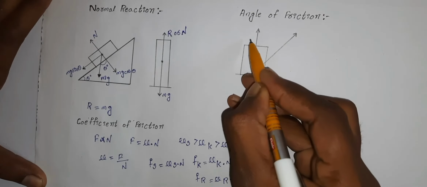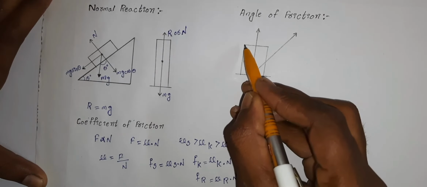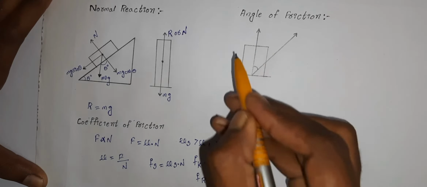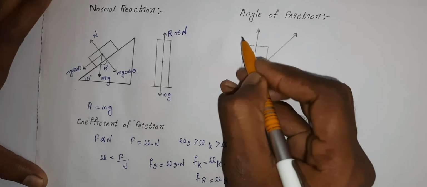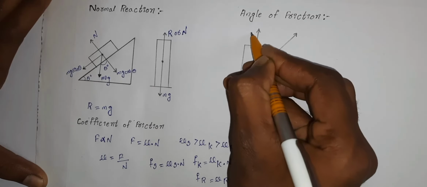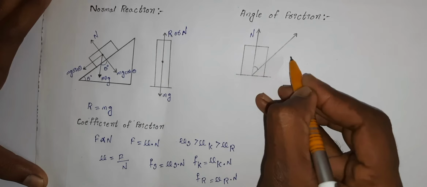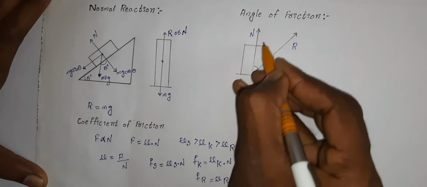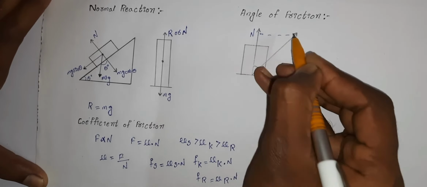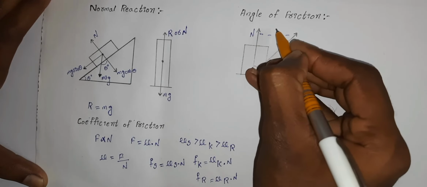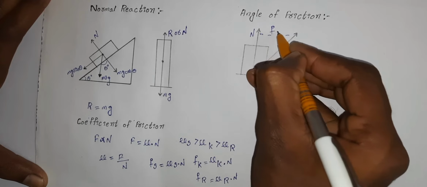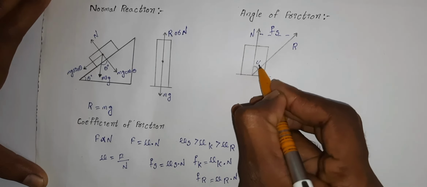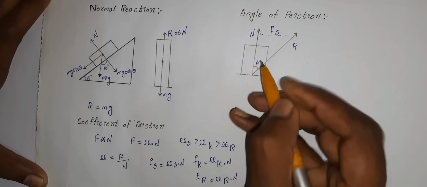Angle of friction is the angle at which the body tends to slide over the surface. So we can say that the angle of friction is the angle between the contact force and the normal reaction. If this is the normal reaction and this is the contact force, and the force of static friction between them is fs, then the angle of friction is the angle between the resultant of normal reaction and force of static friction. It is denoted by alpha.